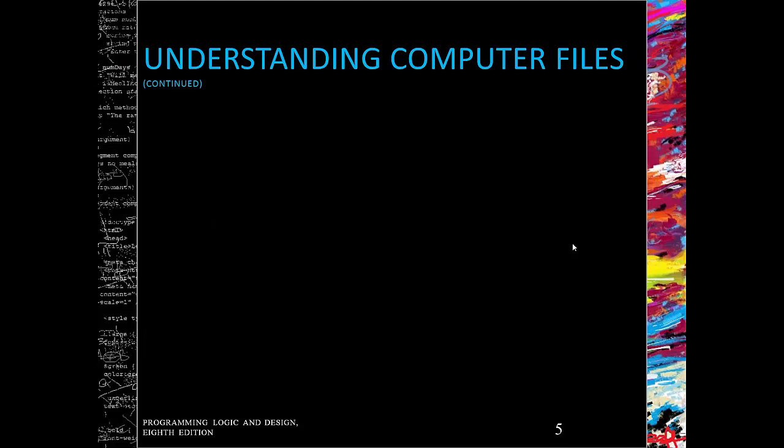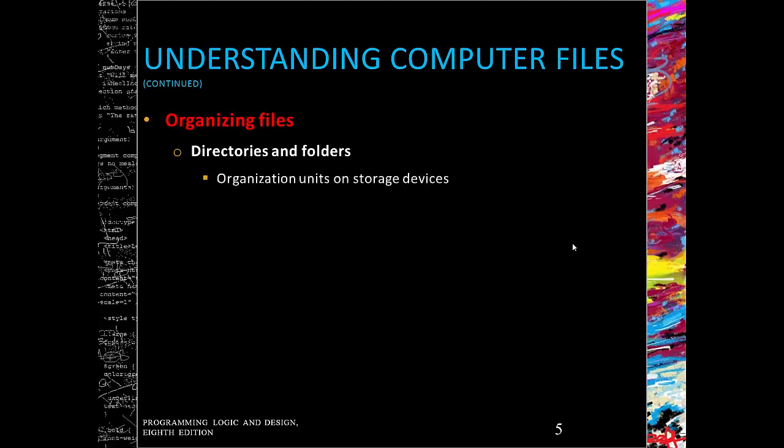Okay, so now you've got a whole lot of files. You want to know, how do we actually organize these files? Well, that's pretty simple. Files are organized by storing them in directories, which we also call folders. Directories are a more general term, and what's interesting is that directories only started being called folders when Windows 95 was introduced. So what are directories and folders? Well, they're basically organization units on storage devices.